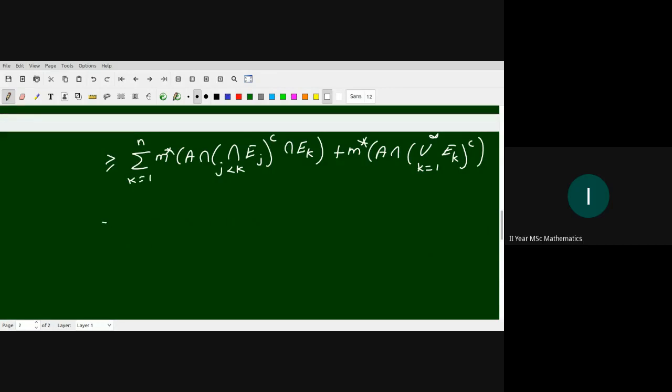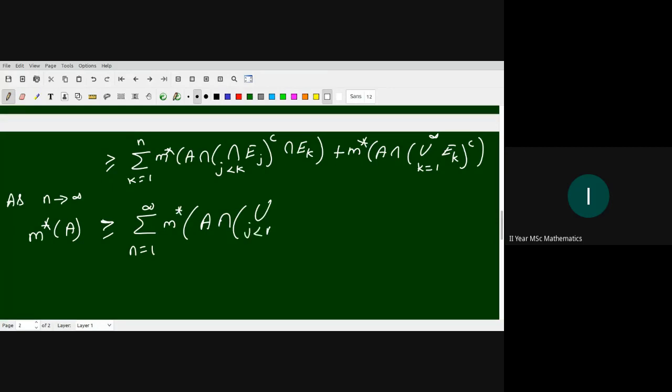So applying the limit as n goes to infinity, we have M star of A is greater than or equal to the summation n from 1 to infinity of M star of A intersection (union over j less than n of E_j) complement intersection E_n, plus M star of A intersection (union k from 1 to infinity of E_k) complement.